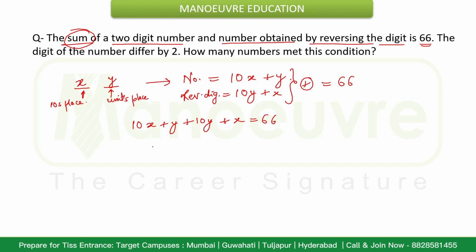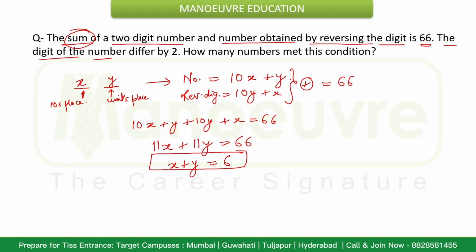Okay, this is the information that is given. Now that will give me 11x plus 11y is equal to 66. That means x plus y is equal to 6. That will be the value. Okay. Now the digits of the number differ by 2. The difference between two digits is 2. Now how many numbers meet this condition?